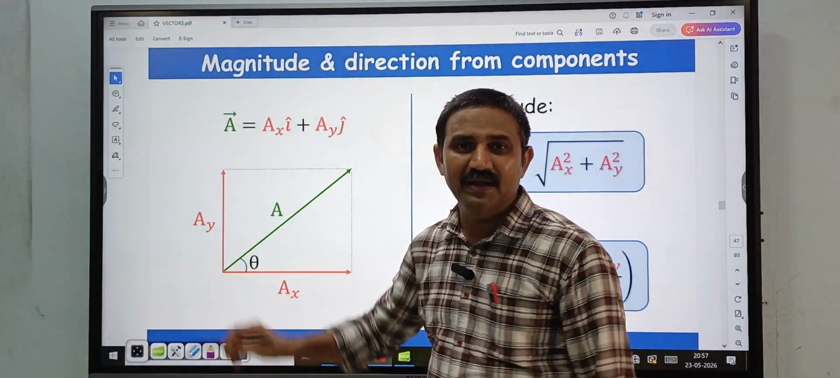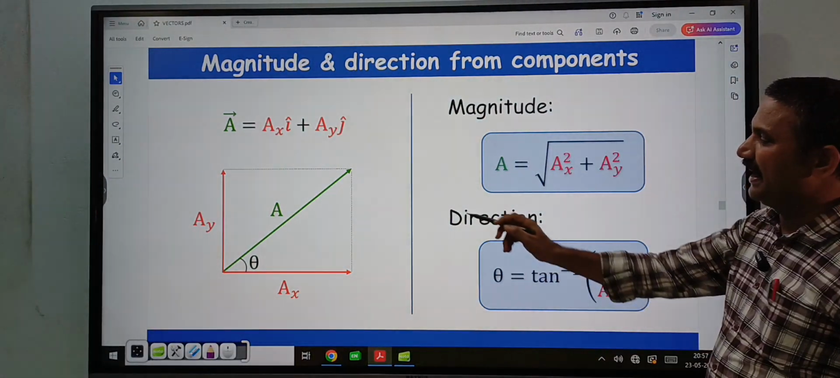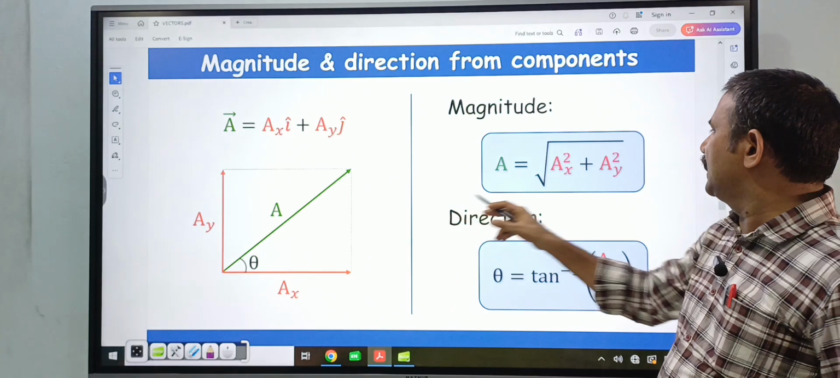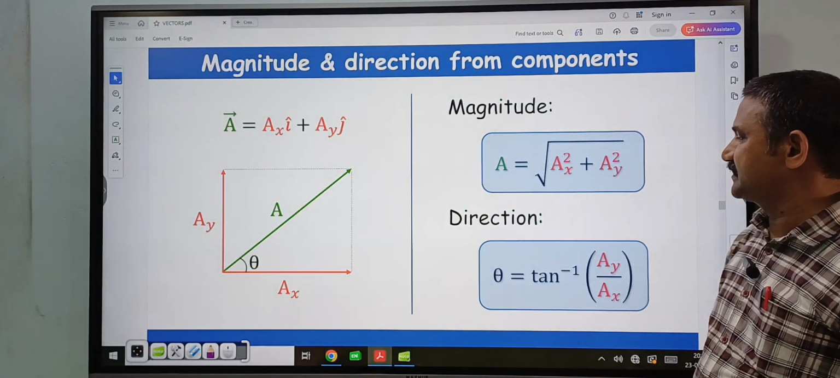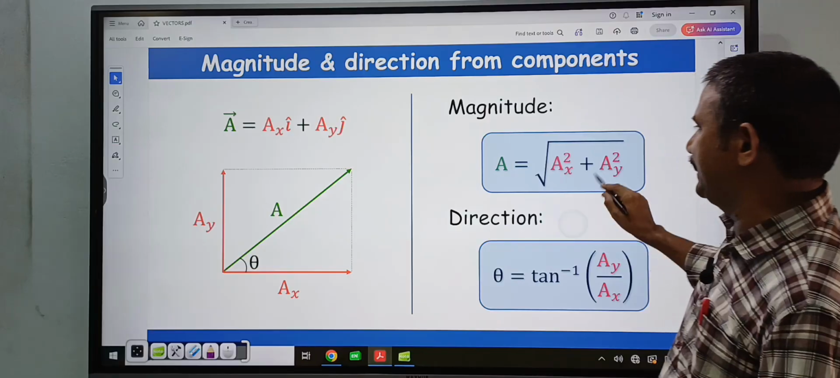So here this is AX and this is AY and this is A bar. How to write A bar? A bar is equal to AX i cap plus AY j cap. What is the magnitude of that resultant? Under root of AX square plus AY square. And what is the direction? Tan theta is equal to AY by AX.